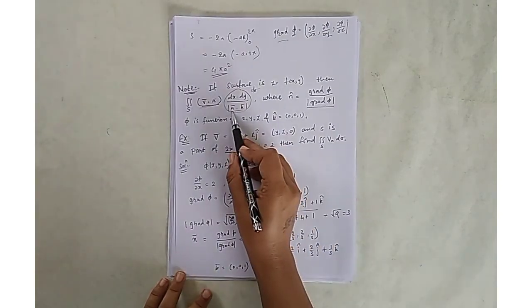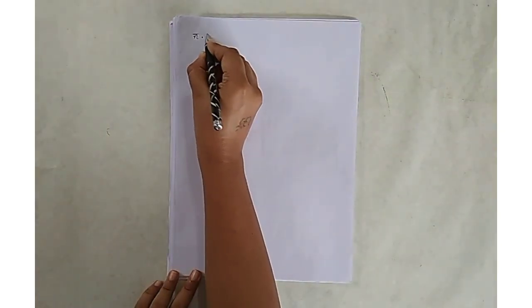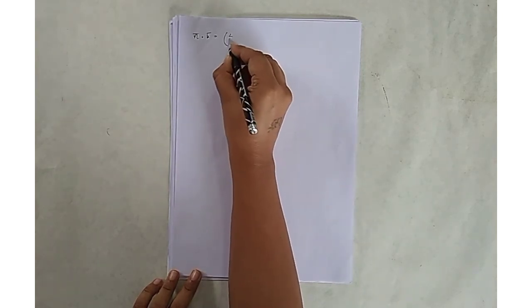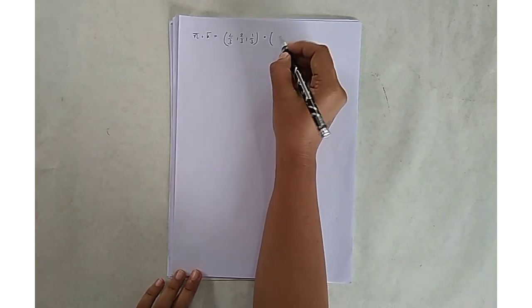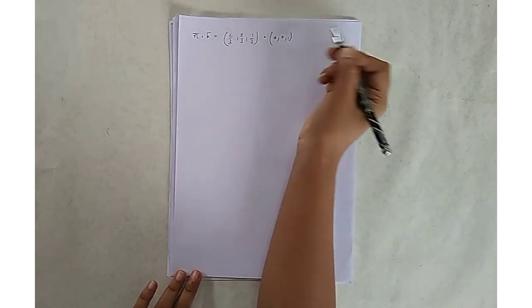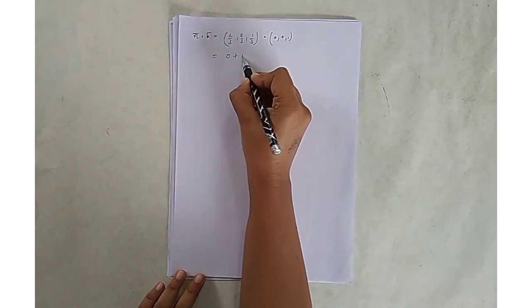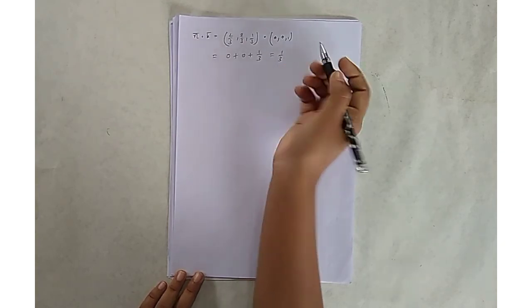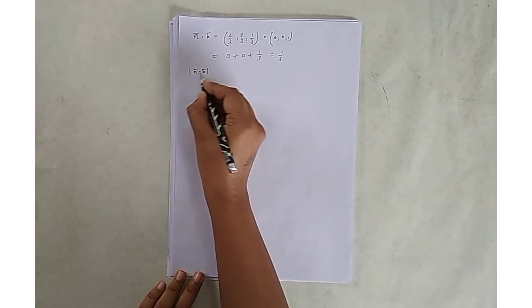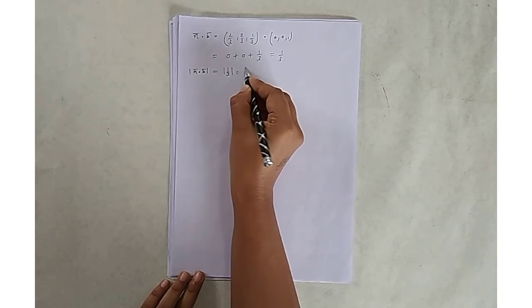So first we find the dot product of n bar into k bar. n bar is (2 by 3, 2 by 3, 1 by 3), dot product with k bar, that is (0, 0, 1). So the value is 2 by 3 into 0 is 0, plus 2 by 3 into 0 is 0, plus 1 by 3 into 1 is 1 by 3, which equals 1 by 3. Now the absolute value of n bar dot k bar is the absolute value of 1 by 3, which is 1 by 3.